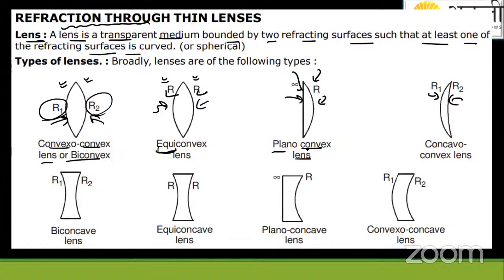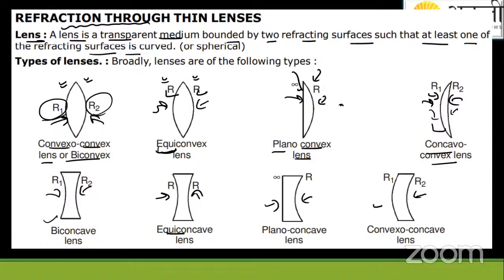Plano concave. If you see from that surface, it's bulged out. If you see here, it's bulged out. Here, if I come, is it bulged out or bulged in? Anyone? It's bulged out. We'll call it convex. It's bulged in, concave. Biconcave: concave and concave. Equiconcave because both have the same radius of curvature. Planar concave. Convexo concave. Okay?